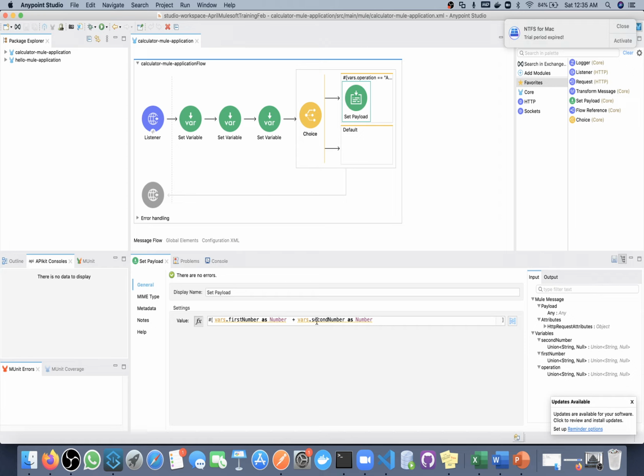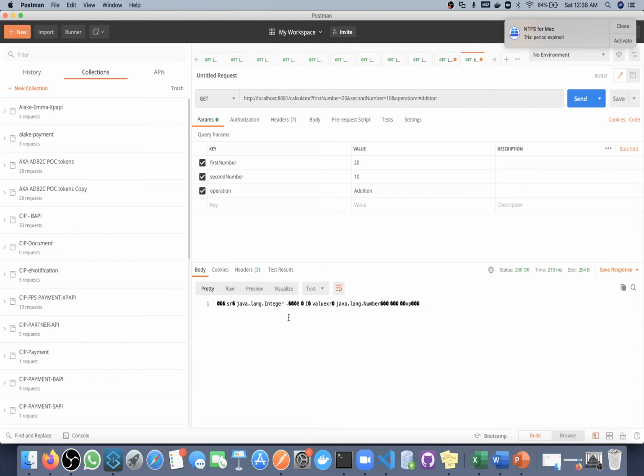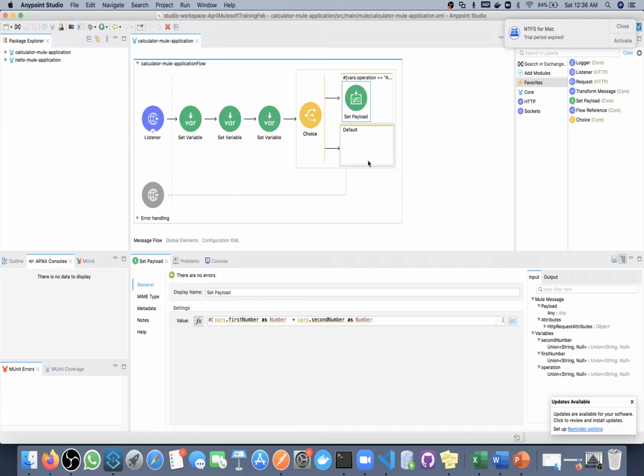First number as number plus this, and we are setting it inside this payload. Some problem is there, not in the code actually, some problem with this JVM.